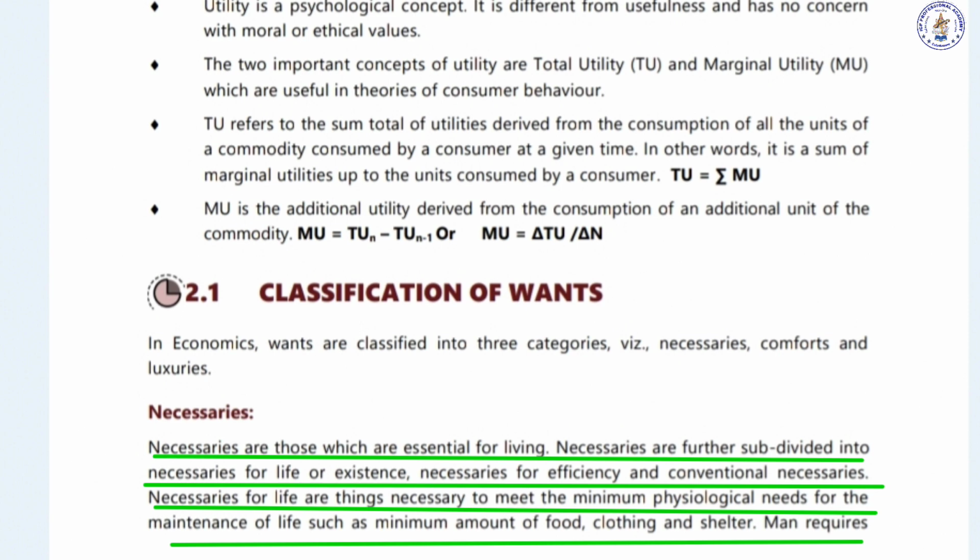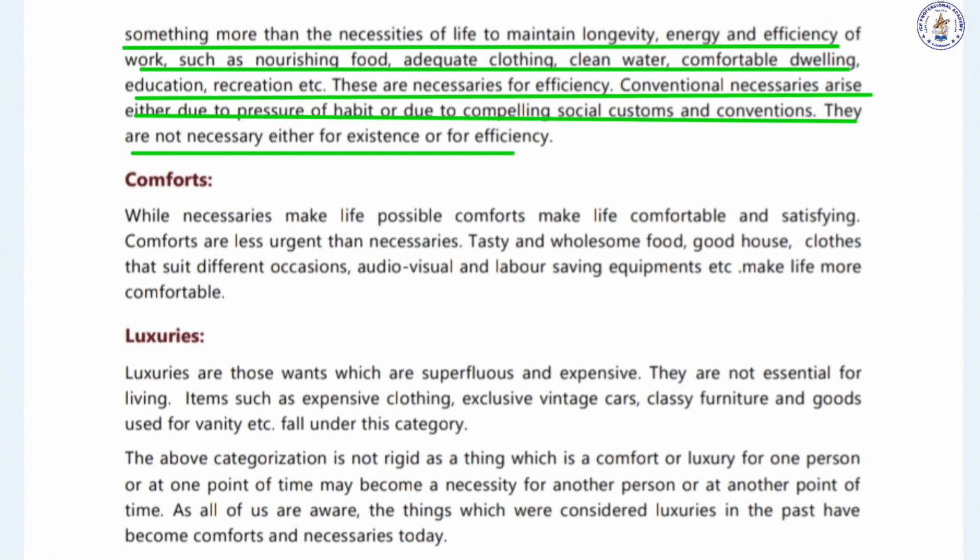So, the minimum needs for a person to live are good food, to dress well, and to live in a good environment, a good place which is safe. More than that, clean water, comfortable living, his education, his recreations, these are necessary for him. So these goods which are very much needed for the existence of life are classified as necessaries.